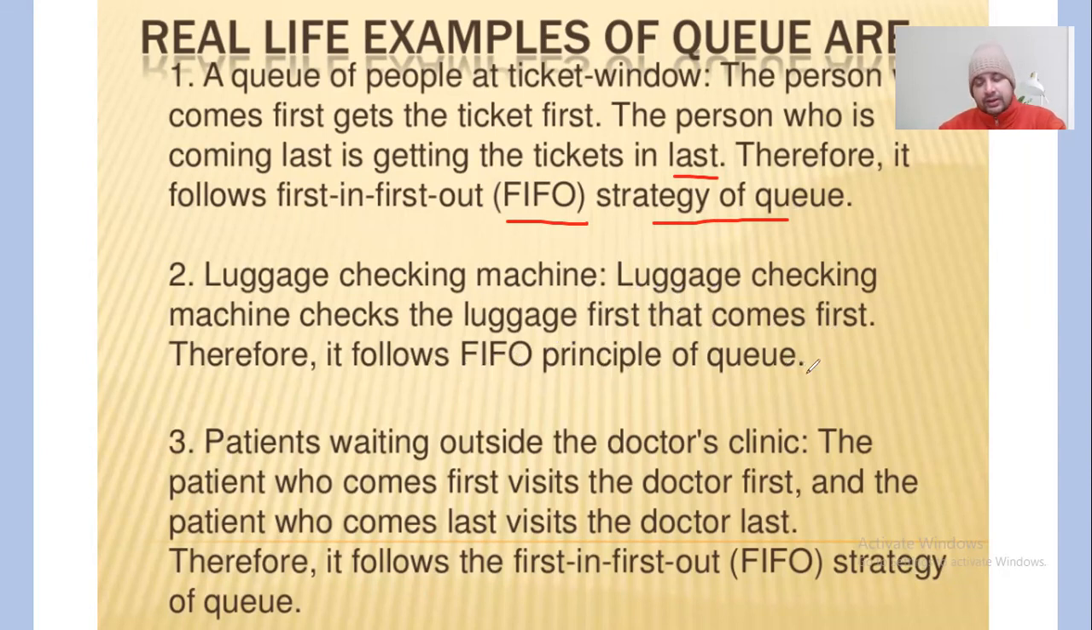You might have seen this at airports and metro stations, where the luggage is checked and the machine pushes those bags or items on a first in, first out basis. Another example is patients waiting outside the doctor's clinic. The patient who comes first visits the doctor first, and the patient who comes last visits the doctor last. Therefore, it also follows the first in, first out strategy of queues, right?